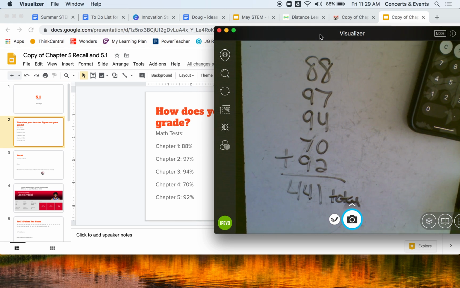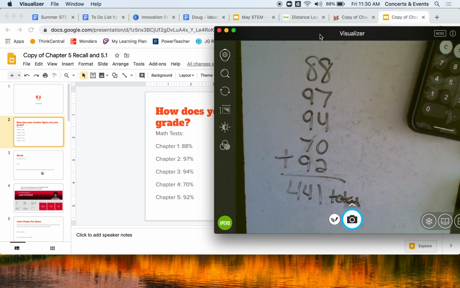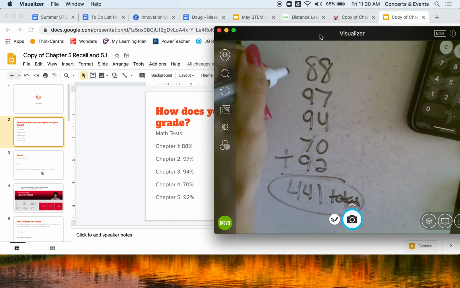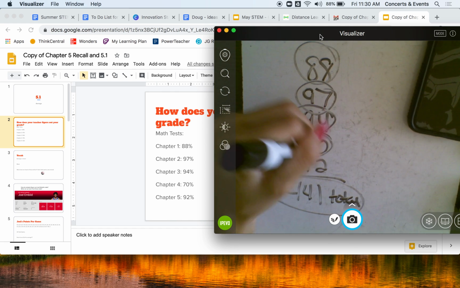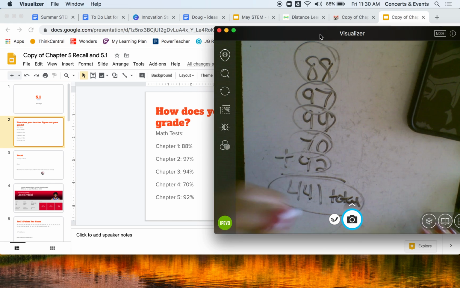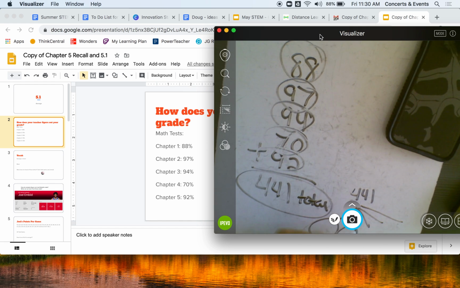What I would do then is take all your points and redistribute them, to figure out about how well you do. So if I have 441 total points, I need to see how many tests you actually took. You took 1, 2, 3, 4, 5 tests. So I'm going to take this 441 and split it into 5 tests, and see about how well you do.